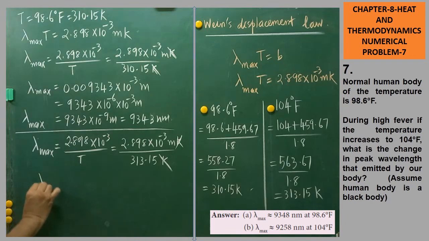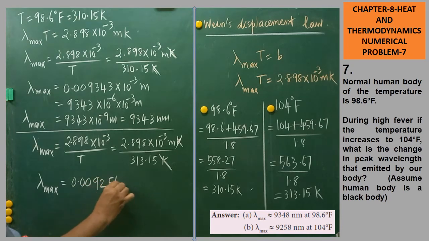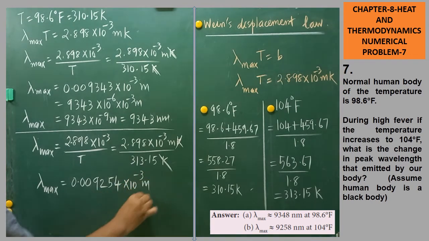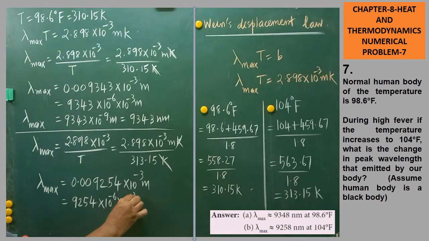So the new maximum wavelength emitted from the human body, already calculated, is 0.009254 into 10 to the power of minus 3 meter. How can this be simplified? This decimal point is to be displaced. So 9254 into 10 to the power of minus 6 into 10 to the power of minus 3.